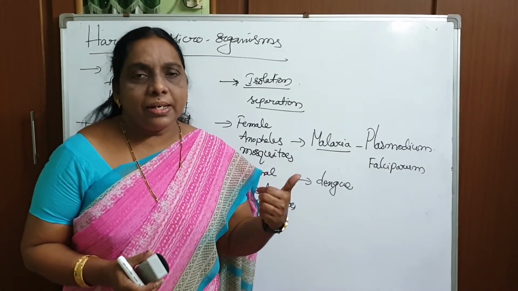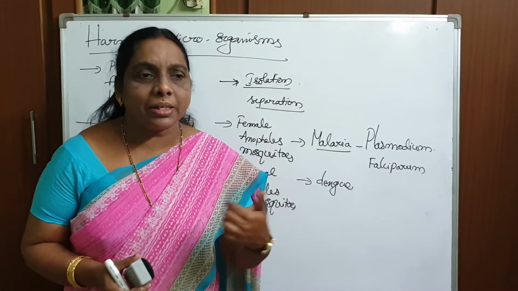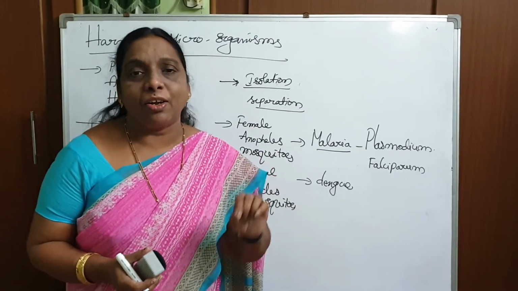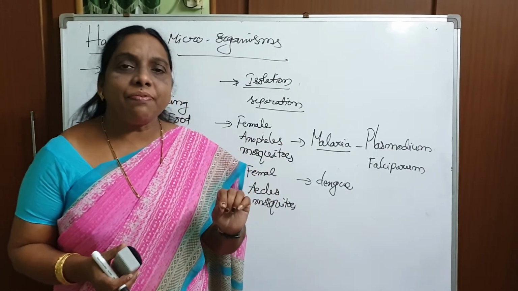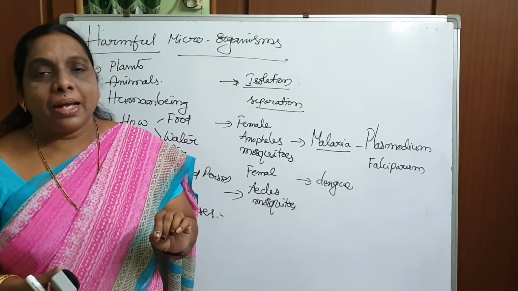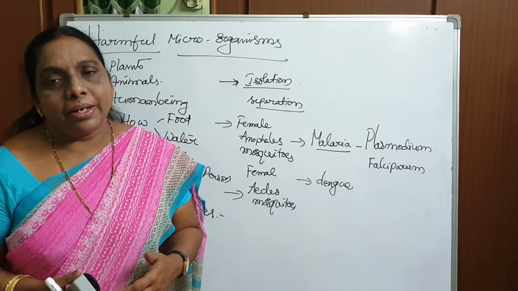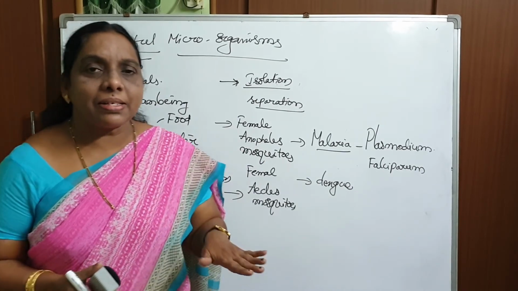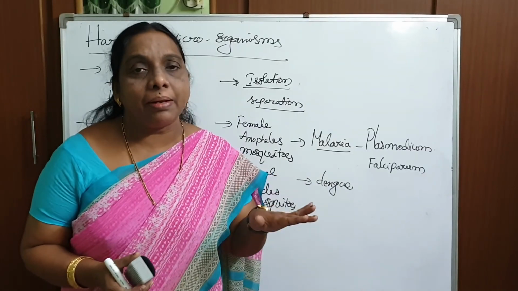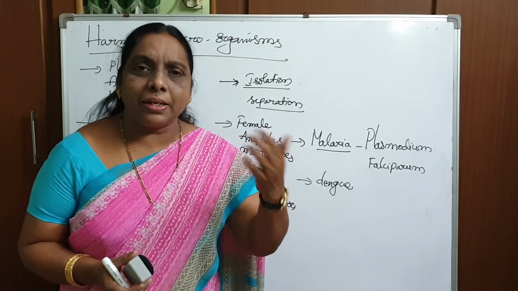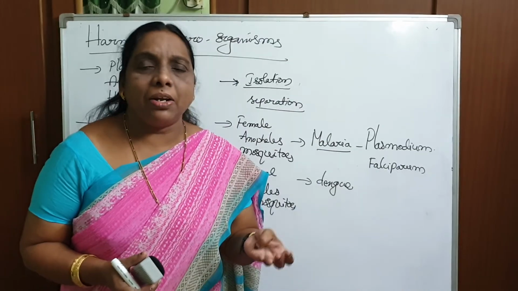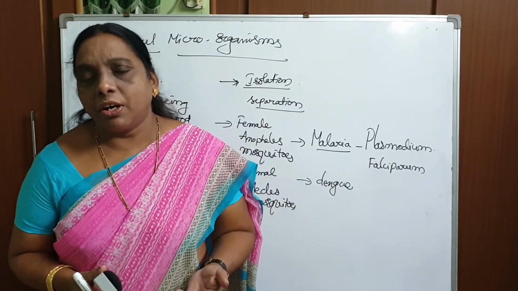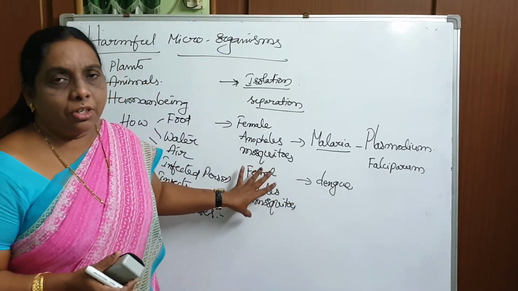That is the reason the municipality people all the time come and spray some liquid over the stagnant water to kill the larval forms. It is very easy for us to kill the larval forms rather than the adult mosquitoes. We can't catch them. If you kill them while they are in the larval stage, by using biological or chemical methods, by spraying certain chemicals, we can control the growth of mosquitoes.